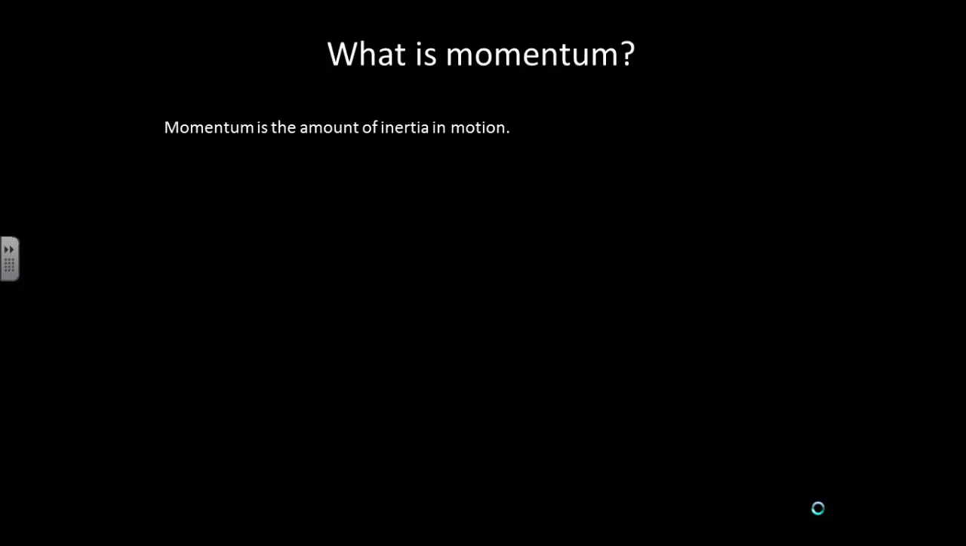So while inertia just dealt with mass and whether an object was moving or at rest, it had the same inertia, momentum brings in the fact that something that is moving seems to be different than something that is at rest. So momentum is equal to the mass times the velocity. We will use a P for momentum, an M for mass, and V for velocity.